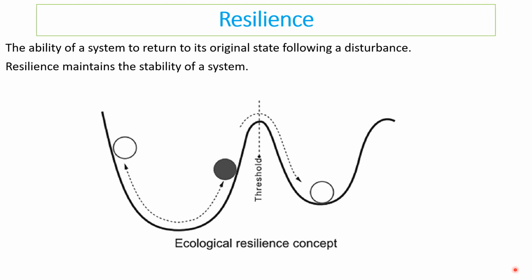So you may remember hopefully an image like this. And here we have this idea of the ball again, and it's got a high curve either side. So if I released the ball from here and it went up to here, it should be enough that it would go back. So if we change the conditions of the Earth to a certain point, or an ecosystem to a certain point, the ball should roll back to the middle, the conditions should return, the Earth would return it back to normal. However, there is always a certain level. So if I took the ball and dropped it from way up here, it might go over the threshold into the new dip, into the new conditions, and it wouldn't be very easy to get it back at all. And this represents the idea of climate, for example.